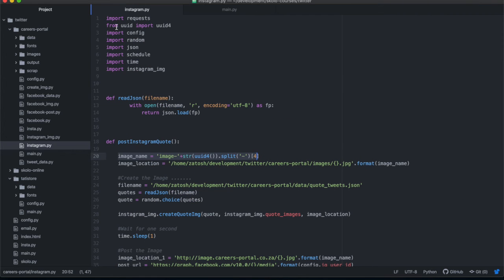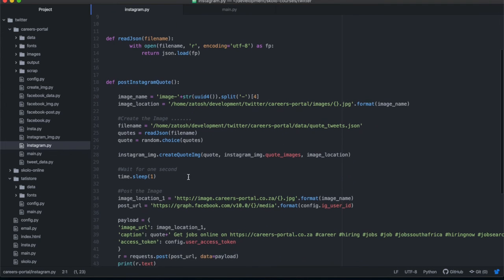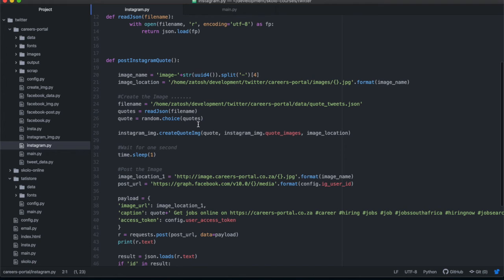The one that we will use is UUID4, and you can quickly install it on your Python by using the command pip install uuid, and then you can include at the top of the file: from uuid import uuid4. Once you've imported uuid4, it creates a unique long string of characters. We're just going to break it down, split it by the minus, and take the fourth element in the split, because we don't want a long name, and I think that's sufficient for the number of images we're going to be creating.